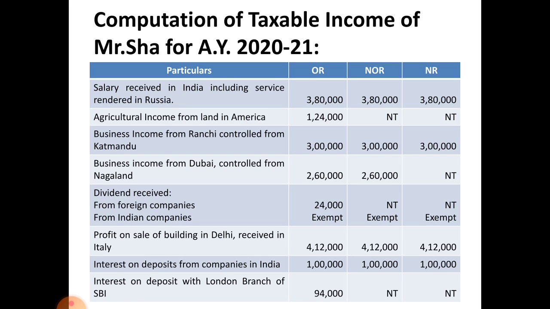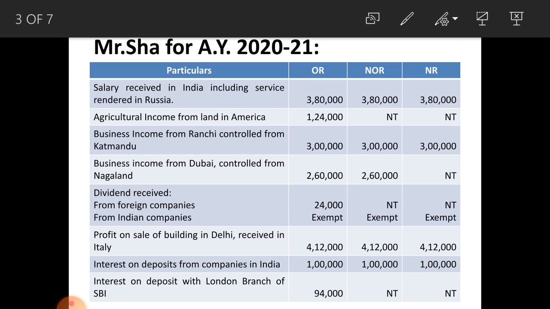Agricultural income from land in America, only ordinary resident must pay tax. Next one, business income from Ranchi, taxable in the hands of all three categories. Business income from Dubai, controlled from Nagaland, only ordinary resident and not ordinarily resident must pay tax. Next one, dividend from foreign companies, taxable in the hands of ordinary resident. Indian company dividend exempted from tax.